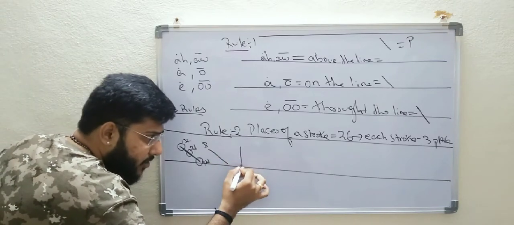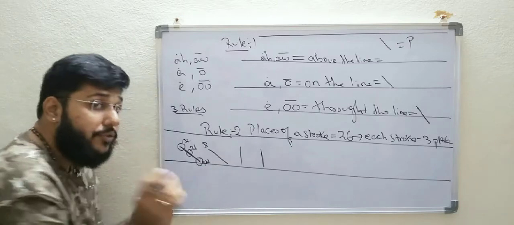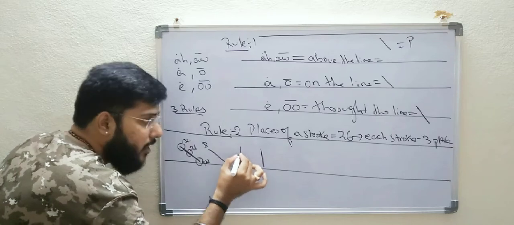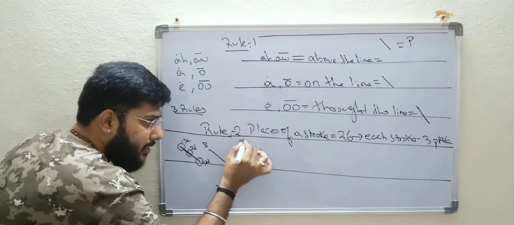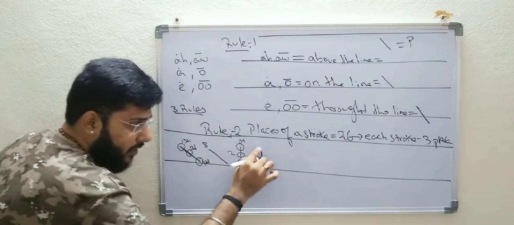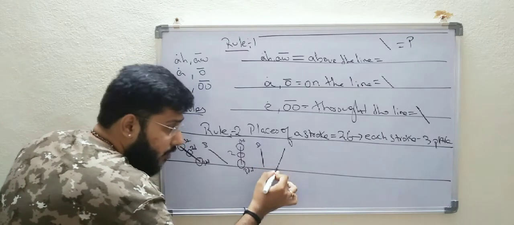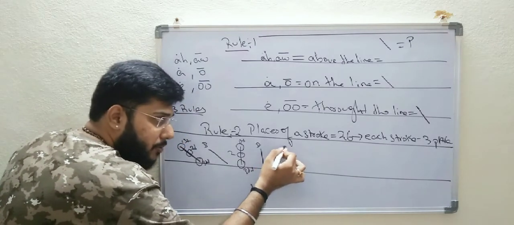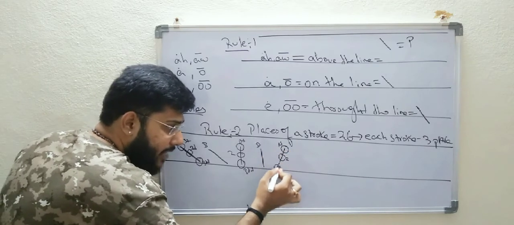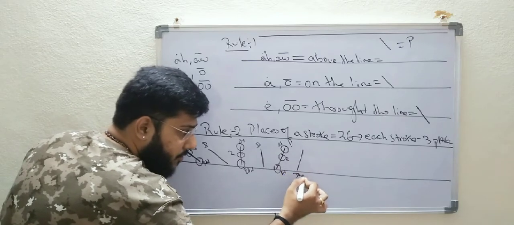Now let's move on with the next step. I'm writing a T stroke and a D stroke, that is light and dark. For the T stroke, from where am I starting? Concentrate, I'm starting from top to bottom. So top will be the first place, middle will be the second, and the next one will be the third. Same for the D stroke also. Now let us explain Che. For Che, I'm starting from top. So this will be the first, middle will be the second, and the last one will be the third. Follow the same for the J stroke also.